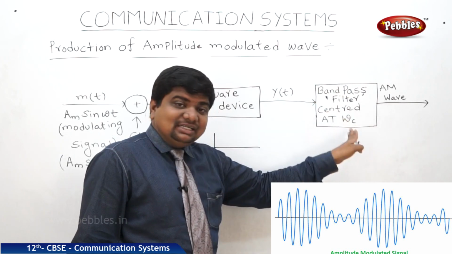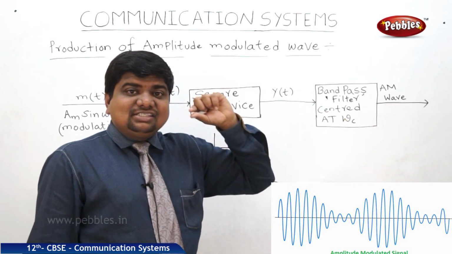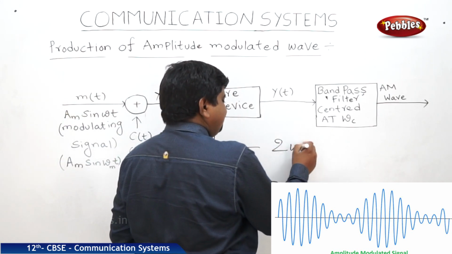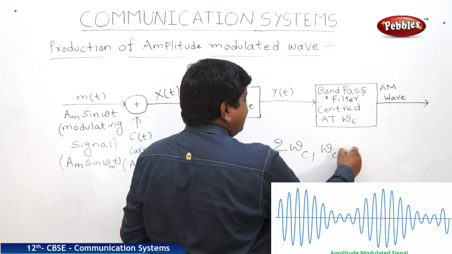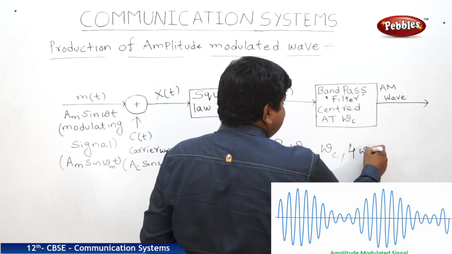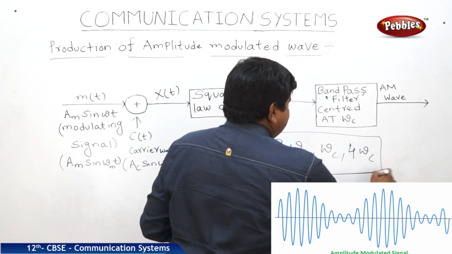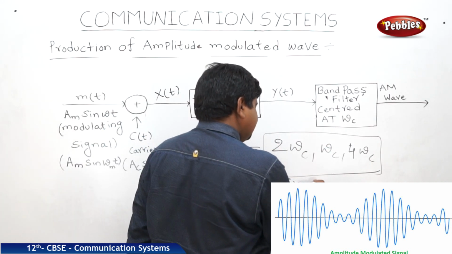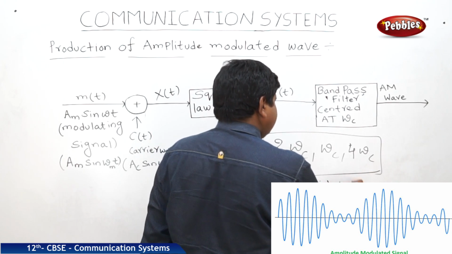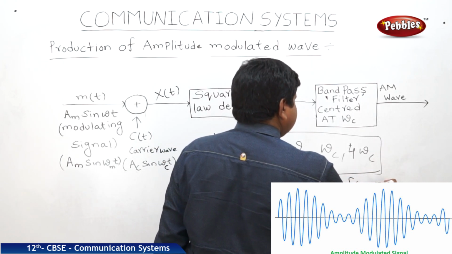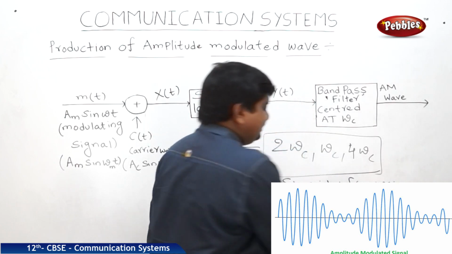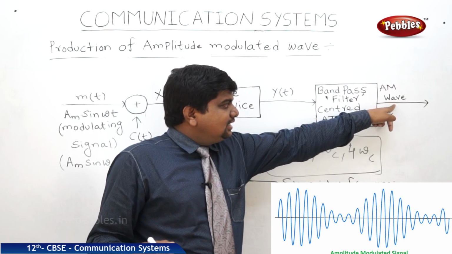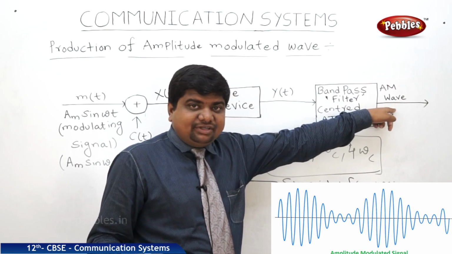This band pass filter filters out the sinusoidal waves and sinusoidal frequencies like 2 omega c, 4 omega c, like that. After the filtering, what we get is a DC wave, in the form of an amplitude modulated wave.